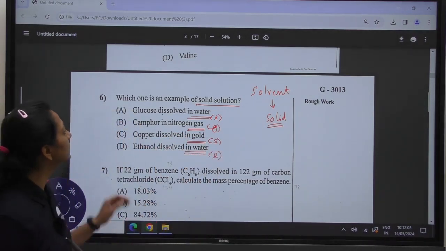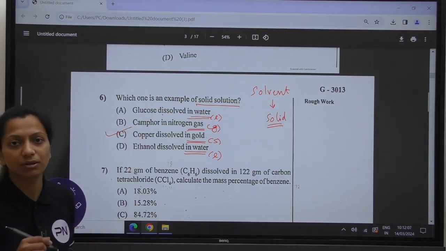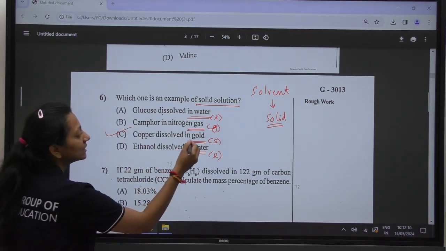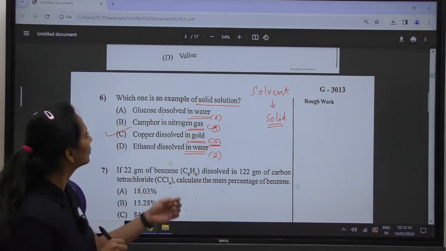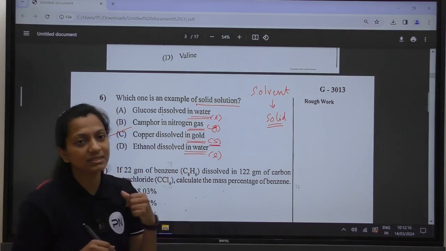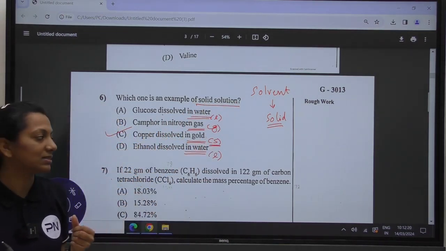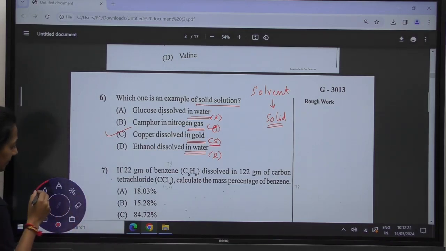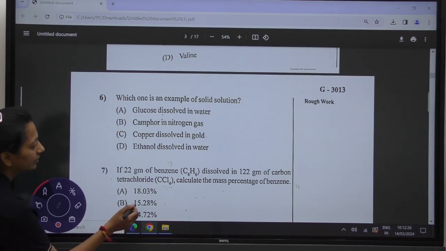So out of all the 4 options, you can see option C is a solid solution. Why? Because in this the solvent part is solid. So therefore we can say the solid solution is the one in which copper dissolved in gold is the correct answer. Moving towards the next question.